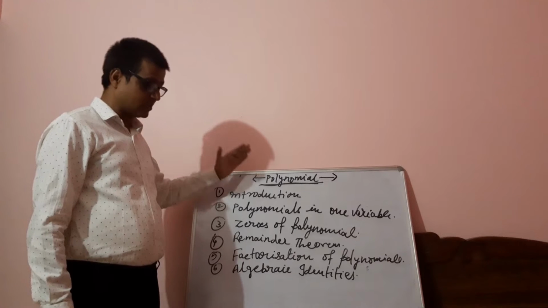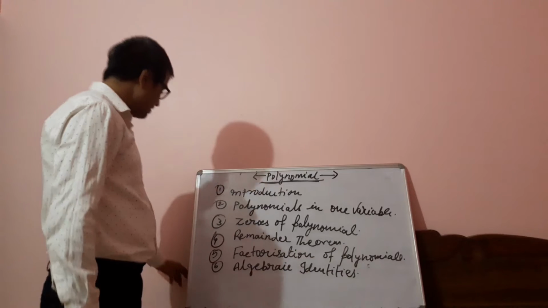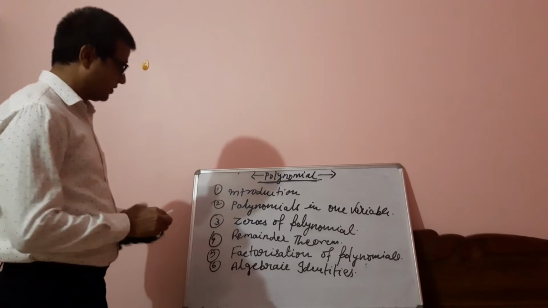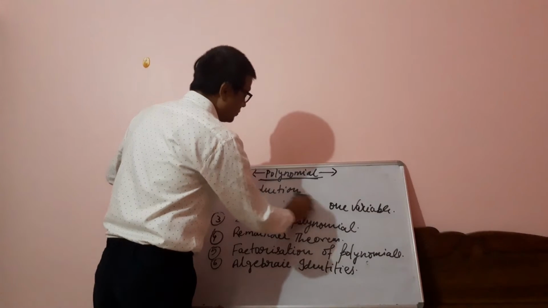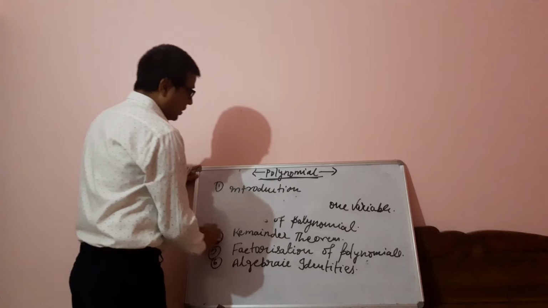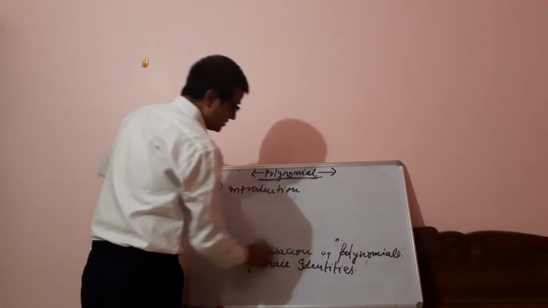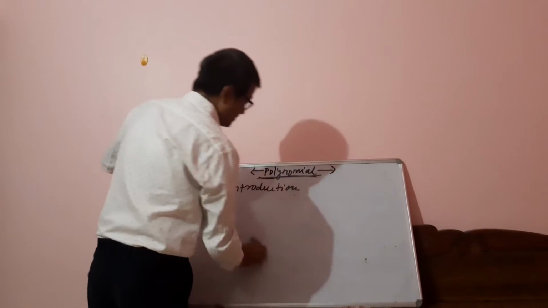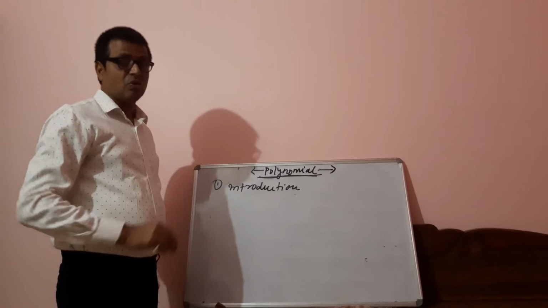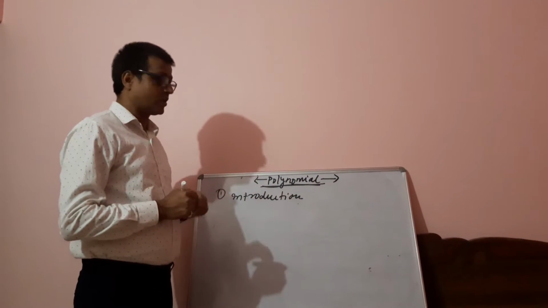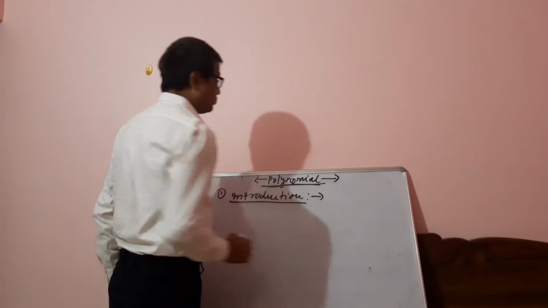So, we'll start with introducing the polynomial first, because the name of the chapter is polynomial. Before going ahead, as a chapter we all are covering, we will have to introduce it. So the first topic will have introduction, and how it is introduced in NCERT. Let me go along with NCERT because I always recommend going honestly with the NCERT. It is one of the important books for you all.